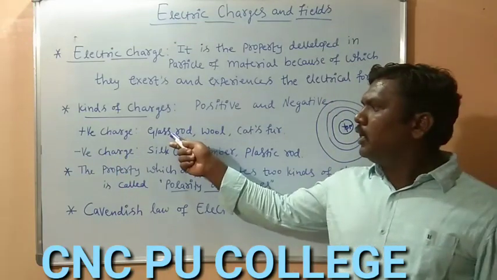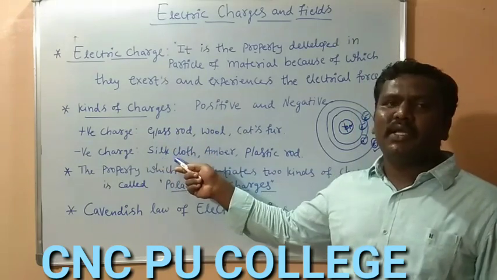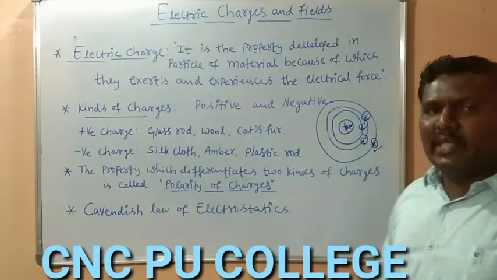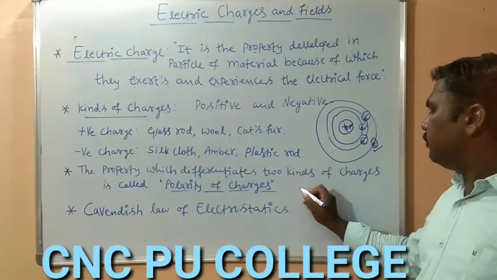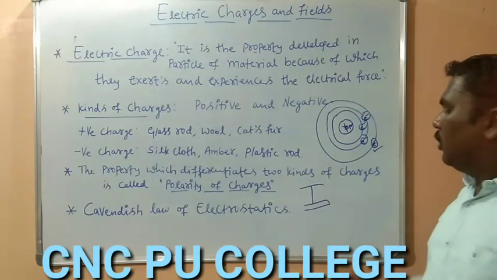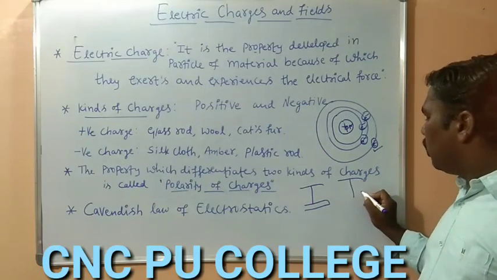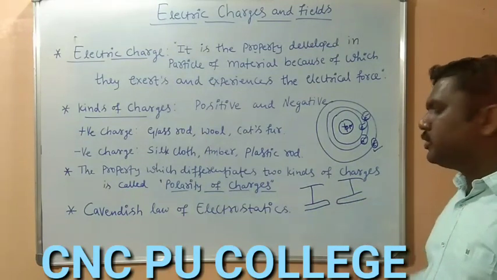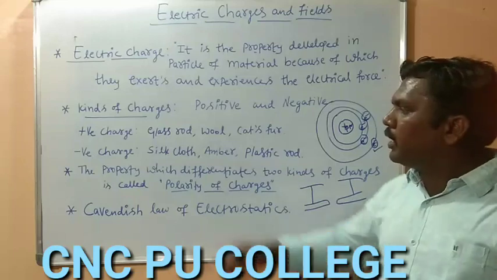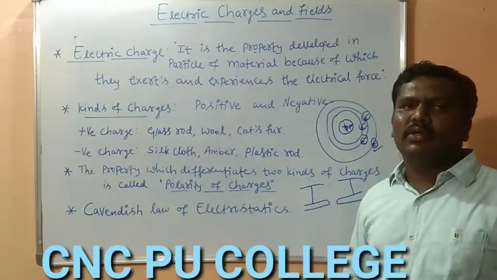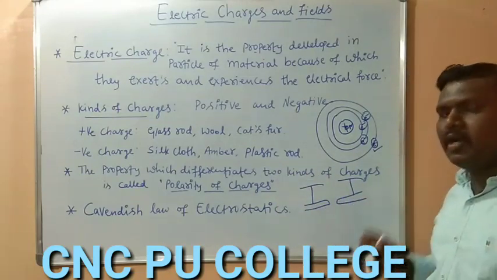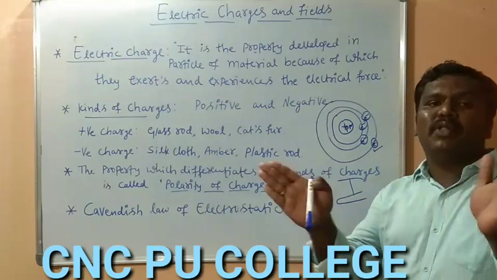So let us have the example of this glass rod and silk cloth. If the glass rod is rubbed with the silk cloth, and here I am considering the thread, and here we have the glass rod, and I am going to consider one more glass rod which is also rubbed with the silk cloth. If we bring the two glass rods which are rubbed against the silk cloth, we can feel they will move away from each other. The two glass rods will experience the repulsive force.